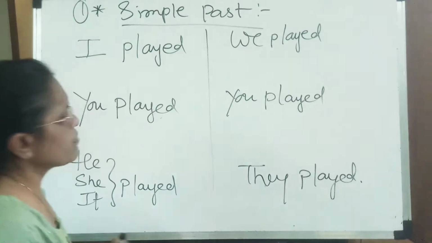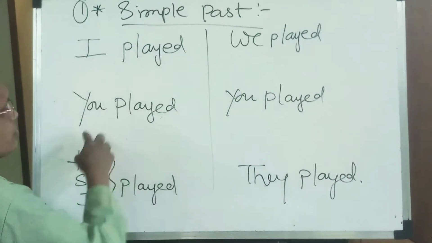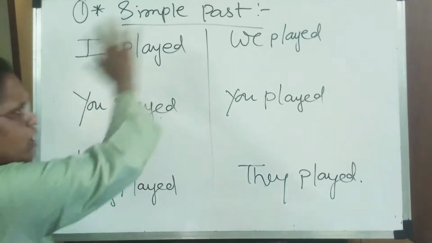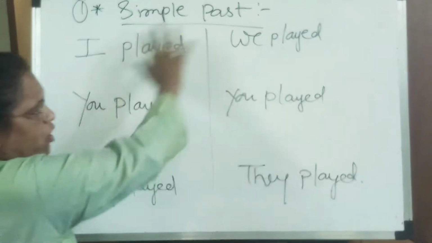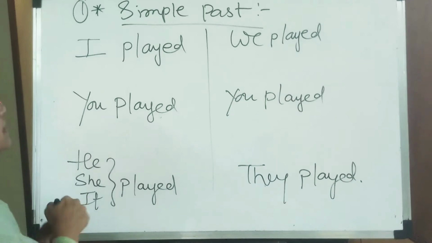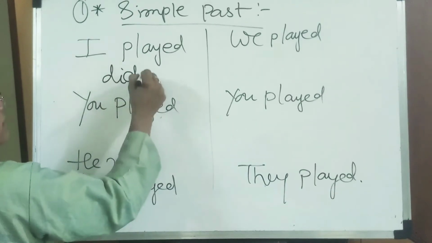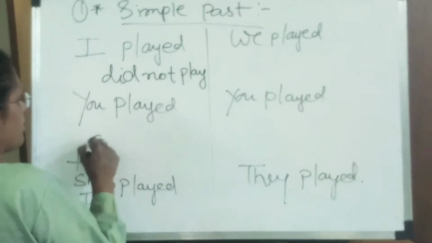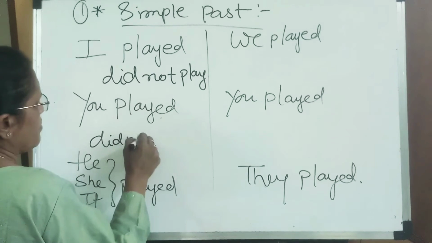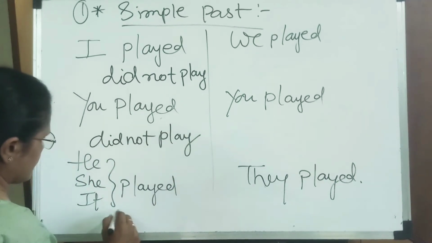If we have to make negative for this, then I played, I, we, you, he, she, they, all with the ed form. In simple past, all take the simple past form. But if you want to make a negative, then I did not played का भी play हो जाएगा. यहाँ में भी did not लगेगा. Did not played का play होता है. अगर एक बार did आ गया तो उसको ed नहीं लगाते.